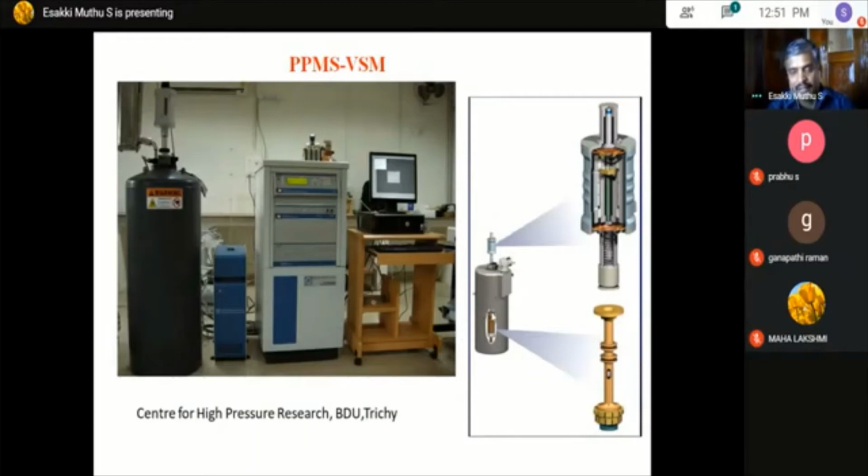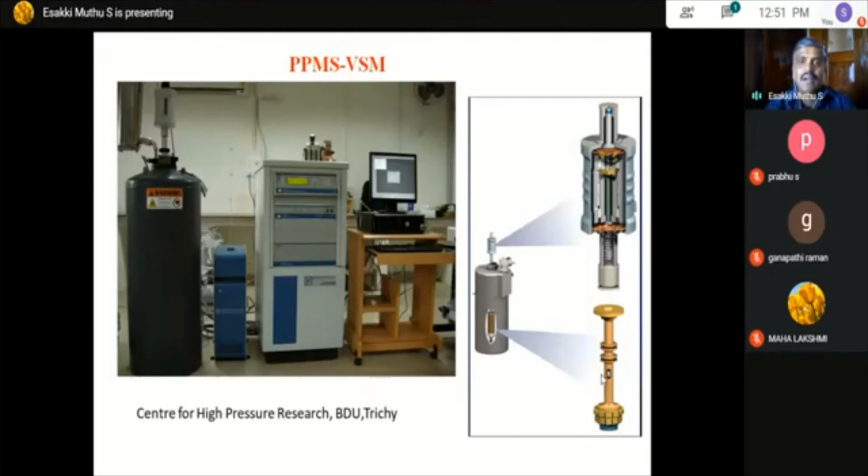This electronic part converts the magnetic flux to voltage, and voltage to magnetic moment. It is the basis of Faraday's law: a change in magnetic flux produces a voltage. That's why it is working.